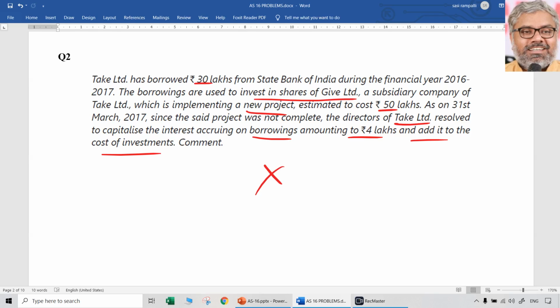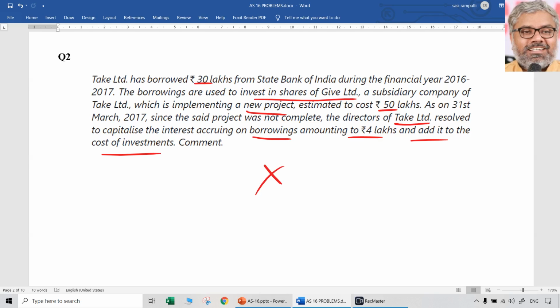Though the directors resolved that they will capitalize the interest of 4 lakhs and add it to the cost of investments, the answer is no, it is not appropriate, since investment in shares is not a qualifying asset. If at all any capitalization has to happen, that might happen in Give Limited, if it borrowed any money.